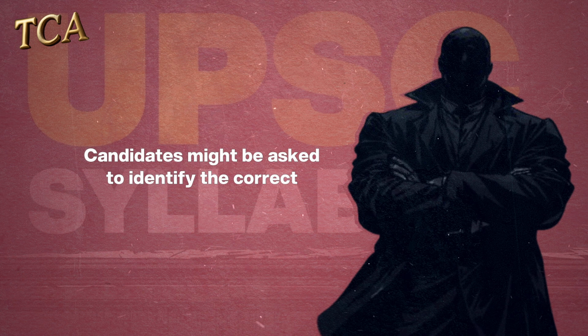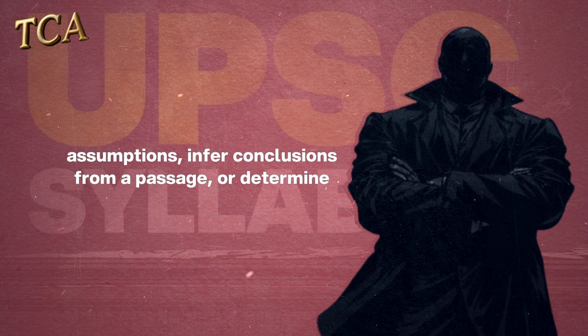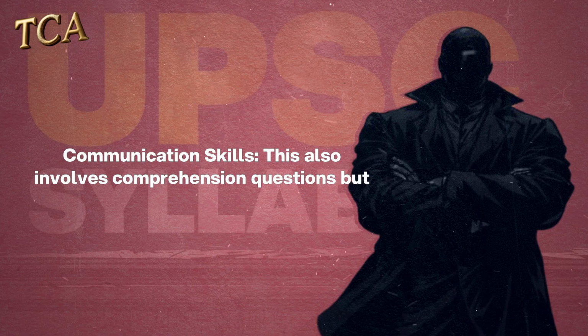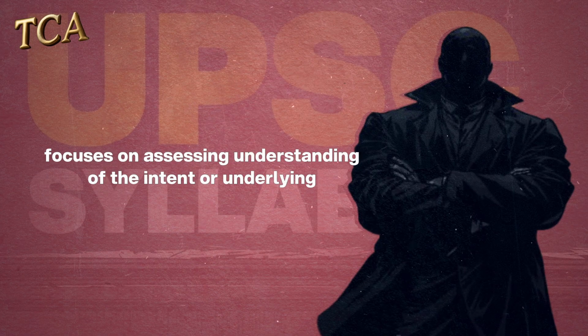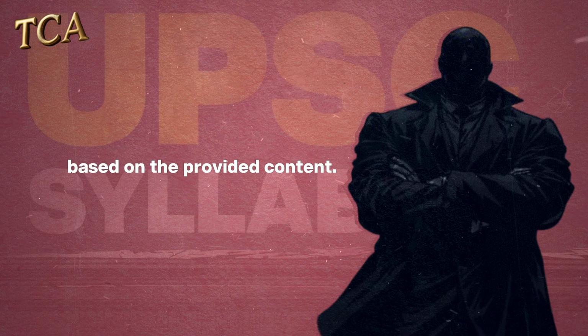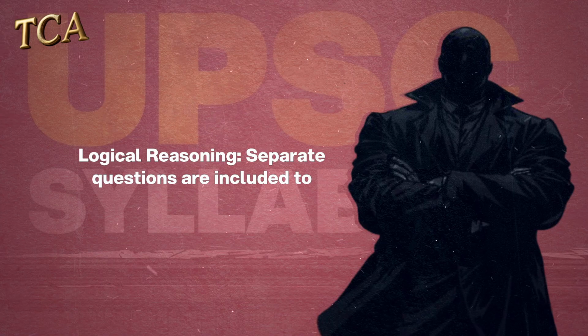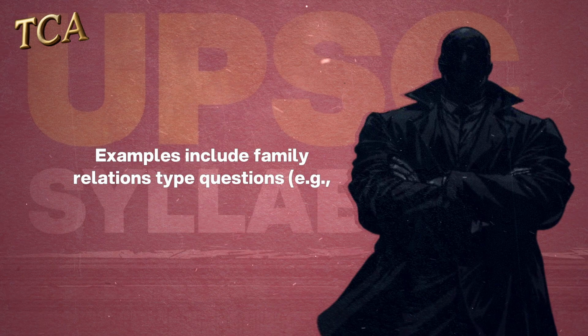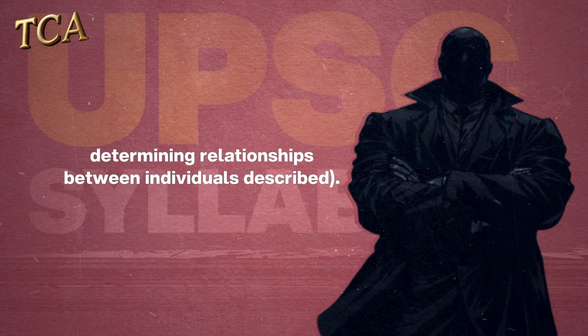Candidates might be asked to identify the correct assumptions, infer conclusions from a passage, or determine the core meaning of a passage. Communication skills. This also involves comprehension questions, but focuses on assessing understanding of the intent or underlying message of a text, and the ability to make logical assumptions based on the provided content. Logical reasoning. Separate questions are included to test logical reasoning. Examples include family relations type questions, e.g., determining relationships between individuals described.